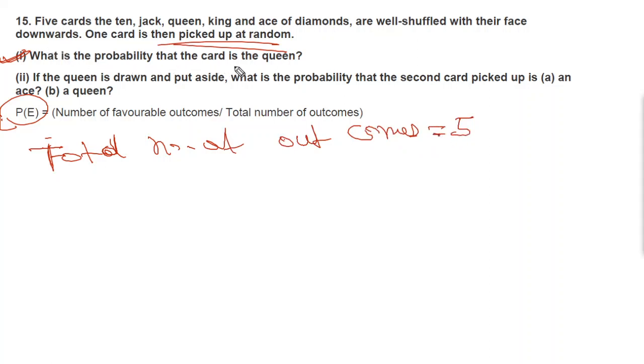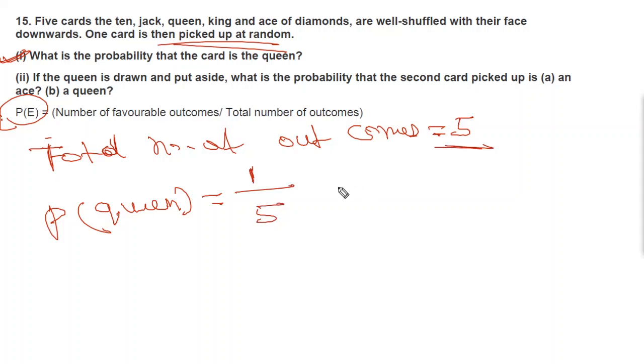Then probability of the card is queen. So probability of queen is equal to, there is only one queen, 1 divided by total number of outcomes which is 5. So 1 by 5 will be equal to 0.2. Okay. So your answer of I is 0.2.